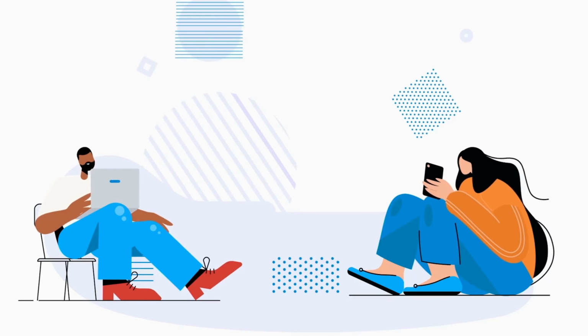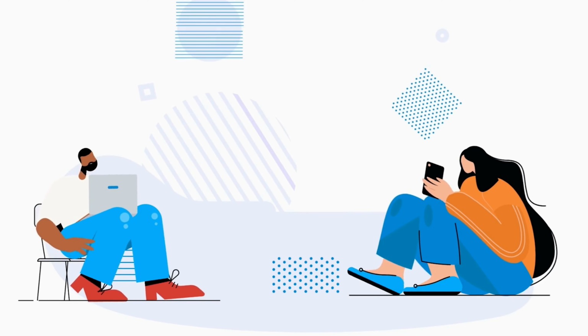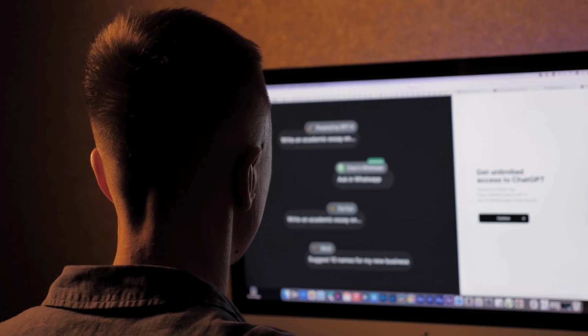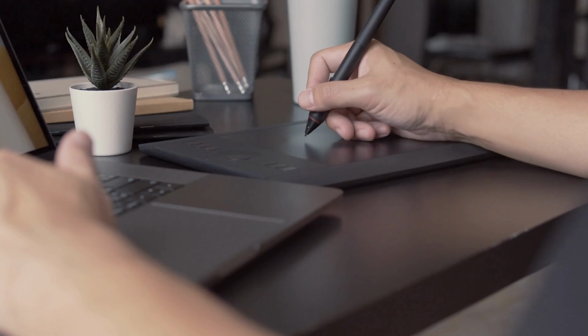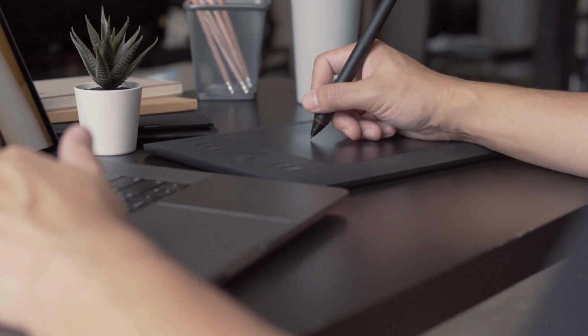So, there you have it. These AI tools are sure to elevate your 2D animation skills to new heights. Remember, AI is a powerful tool, but your creativity is the real star. Experiment, play around, and create something amazing.